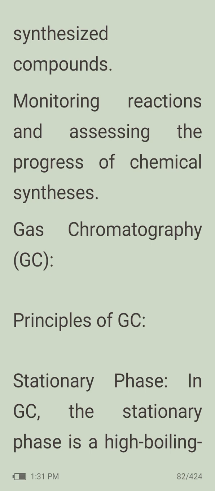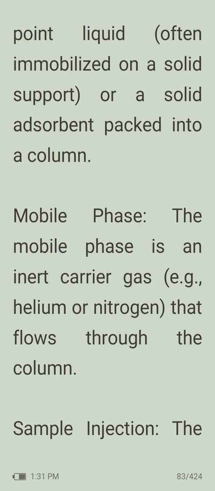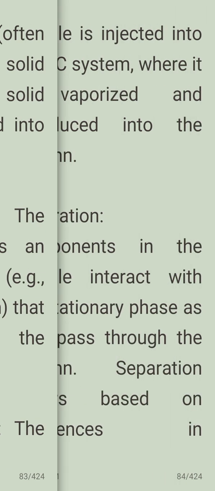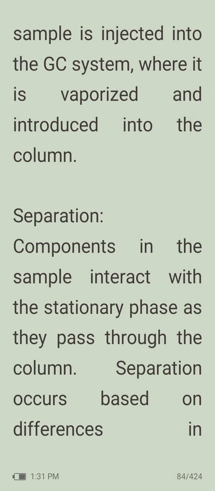Gas chromatography. Principles of gas chromatography: stationary phase. In gas chromatography, the stationary phase is a high boiling point liquid, often immobilized on a solid support, or a solid absorbent packed into a column. Mobile phase. The mobile phase is an inert carrier gas, helium or nitrogen, that flows through the column. Sample injection. The sample is injected into the GC system where it is vaporized and introduced into the column.